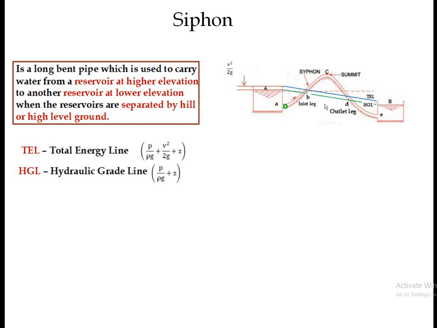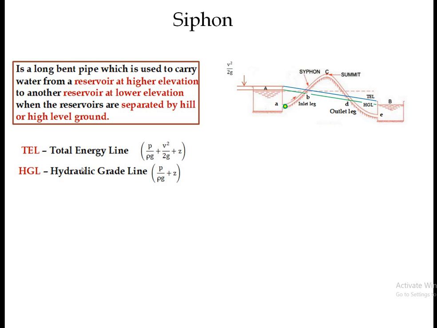These are the points of intersection of the HGL and the center line of the pipe. The point at which the center line of the pipe cuts the HGL is B and D. We will discuss B and D afterward.